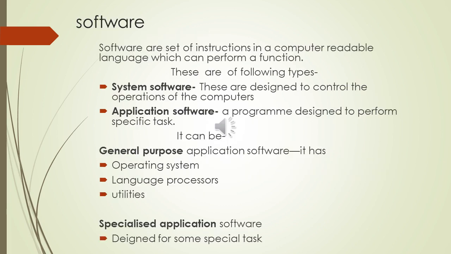Software are sets of instructions in a computer readable language which can perform a function. These are of the following types: system software and application software. System software are designed to control the operation of the computer. Application software are programs designed to perform specific tasks. These can be for general purpose or specialized applications. The general purpose application software has operating system, language processors and utilities. The specialized application software are designed for some specific task only.